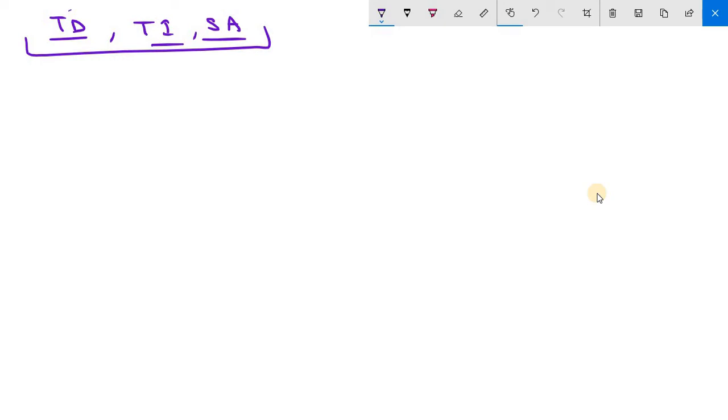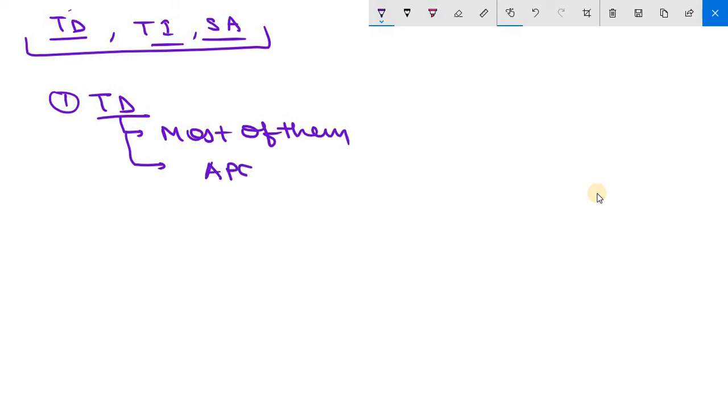Clear? How they are inducing antibody formation. So first we will discuss TD antigens, that is T dependent antigens. Most of the normal antigens are T dependent antigens. Clear? And we know that antigens are processed and presented by antigen presenting cells.